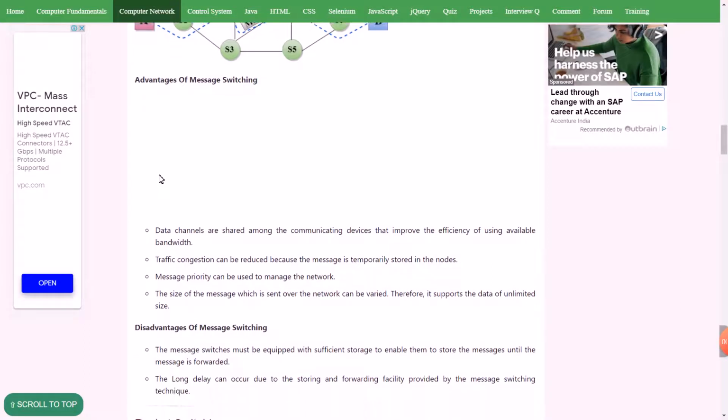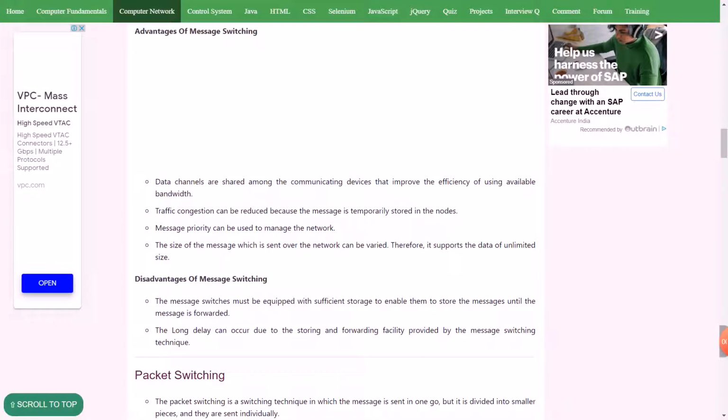Advantages of message switching: data channels are shared among the communicating devices, which improves the efficiency of using available bandwidth. Traffic congestion can be reduced because the message is temporarily stored in the nodes. Message priority can be used to manage the network. The size of the message sent over the network can be varied, therefore it supports data of unlimited size.